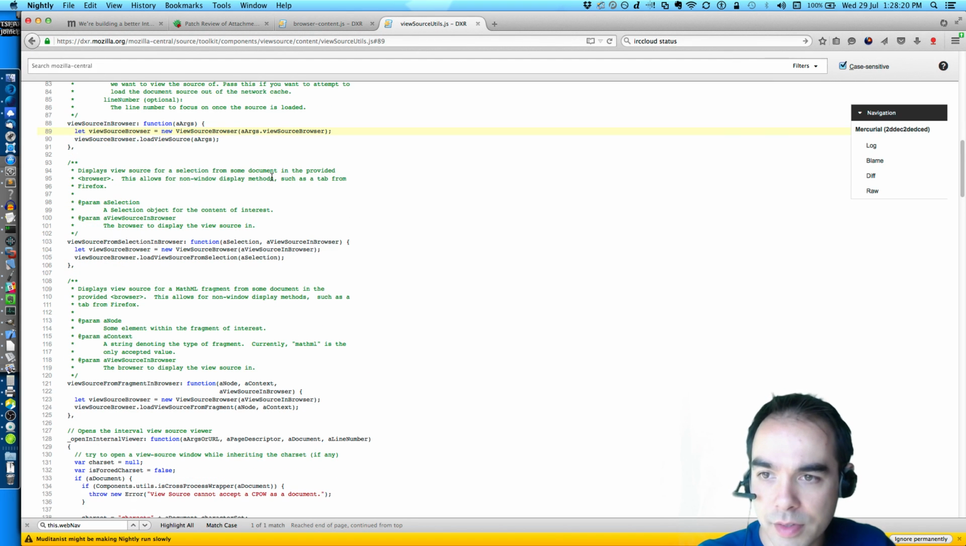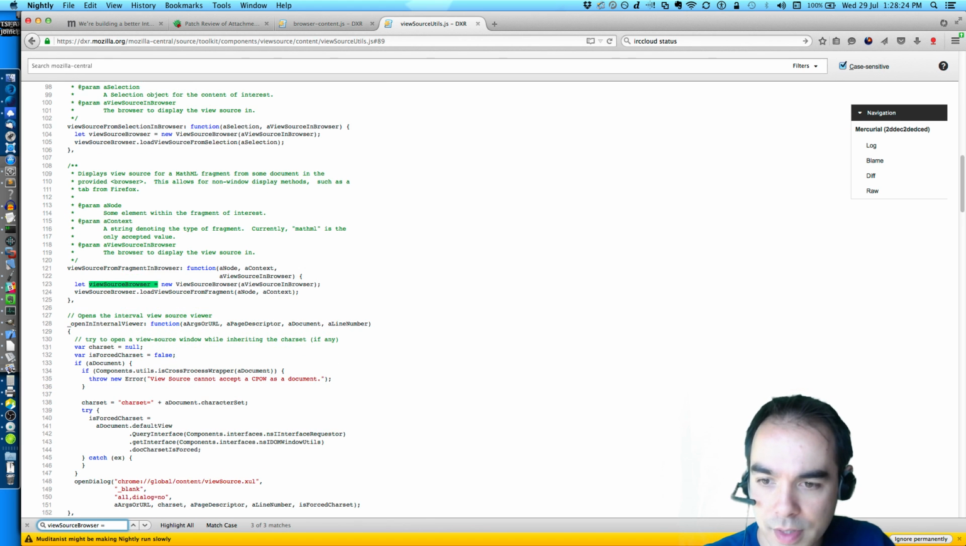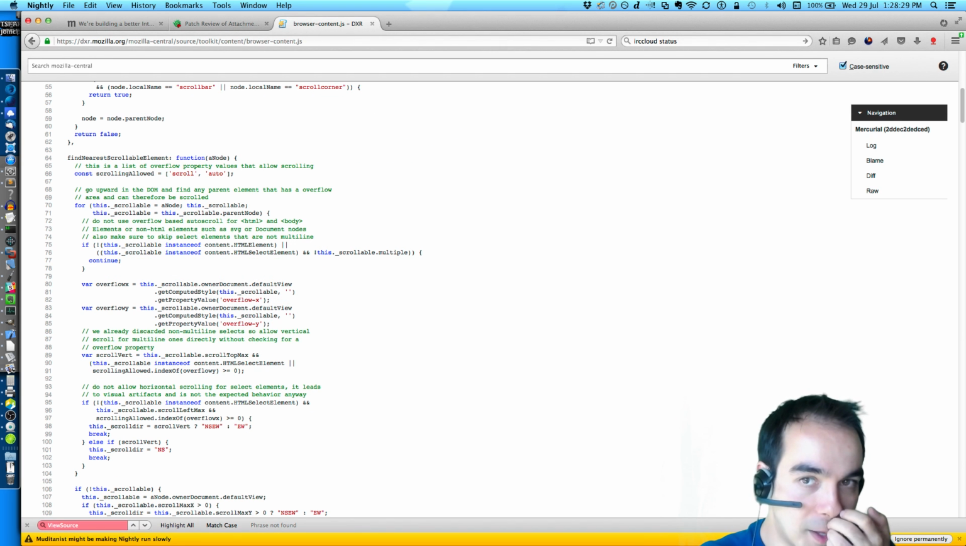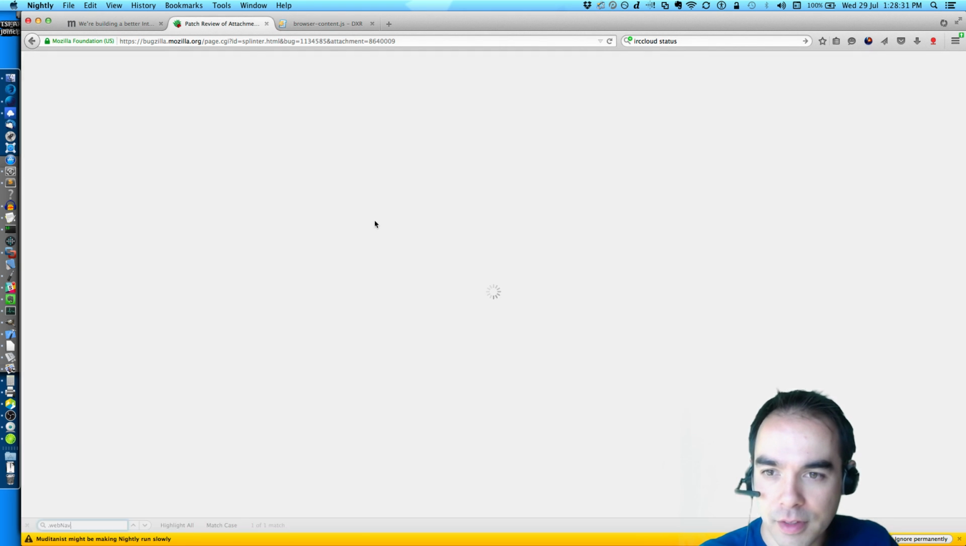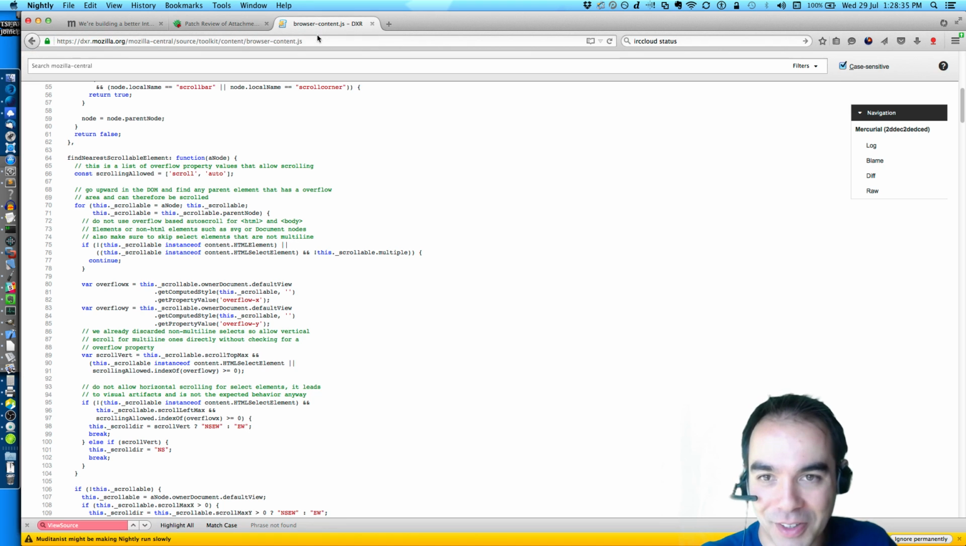Here in the utils, view source browser equals. These are the three places. And do any of them call? No, they do not use WebNav. I think we're pretty safe. So that removal is fine. And wrap long lines. Should have looked for that one as well.